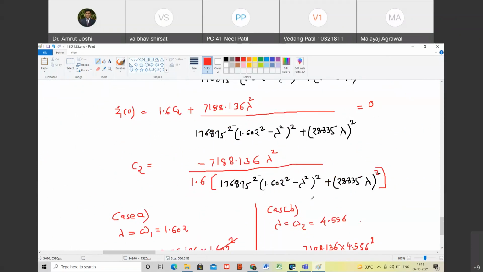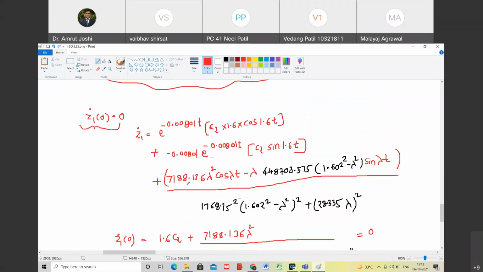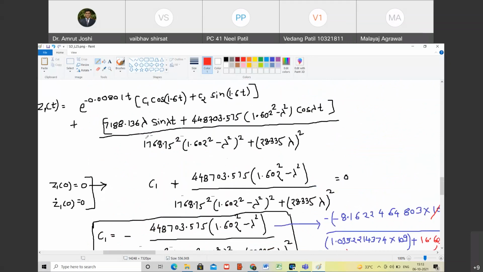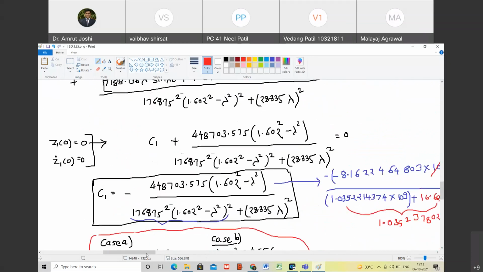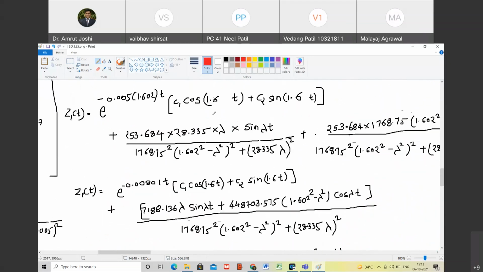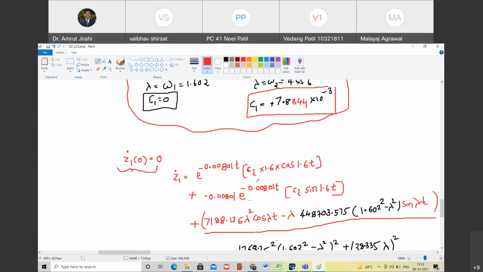Okay. So this value for case B is wrong, because we took C1 equal to 0 directly. What is the expression? This is the expression, no? While taking the time derivative, we did not take C1 equal to 0. We took all the values, right?